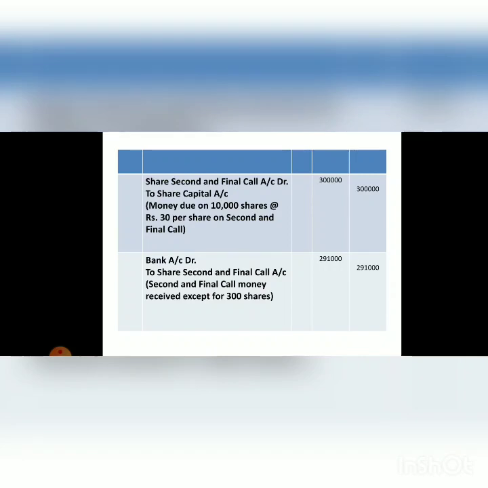Now the question was saying that these shares were forfeited by the company. So the entry related to forfeiture will be share capital account will be debited to share first call, to share second and final call, to share forfeiture account. Here share capital account will be debited with the total called up value on 300 shares.